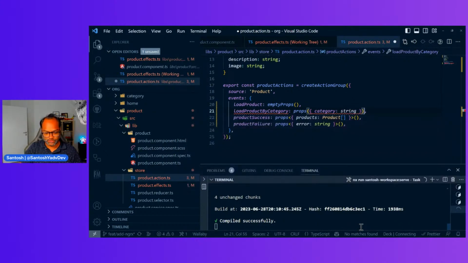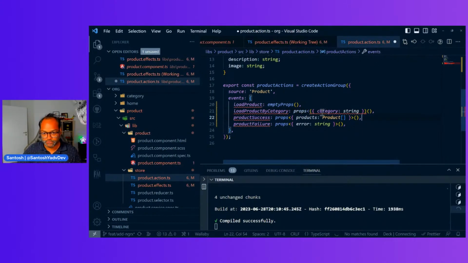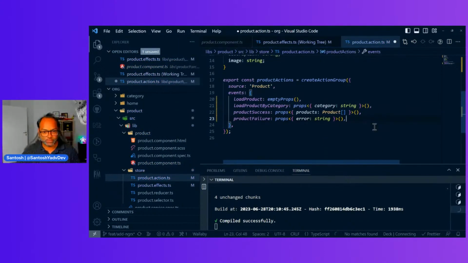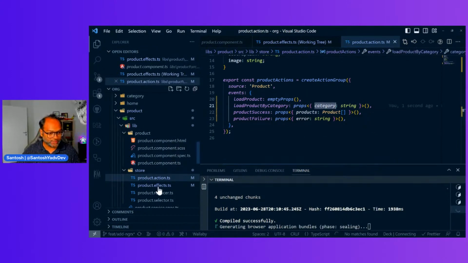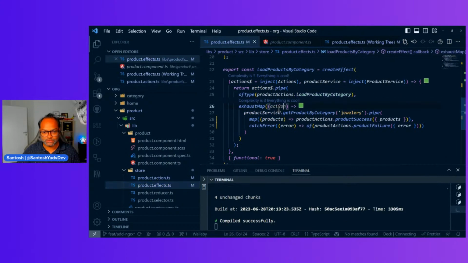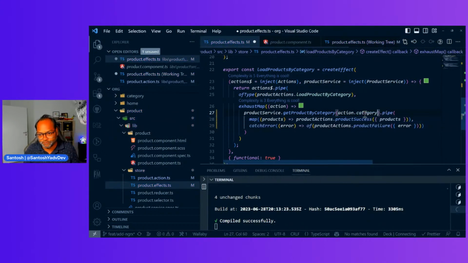And don't forget brackets. And what I missed is this one. Other way. So now this products load product by category takes an input as category. Let's go back to effect and then use this. So we already have an action here. What we can do is we can just say, okay, this action dot category, and that's it. That's the only change we have to make.